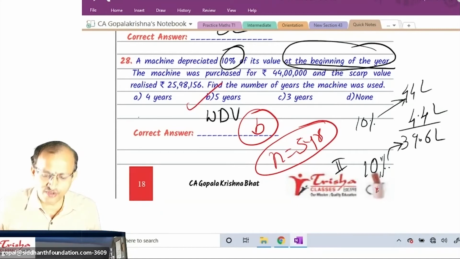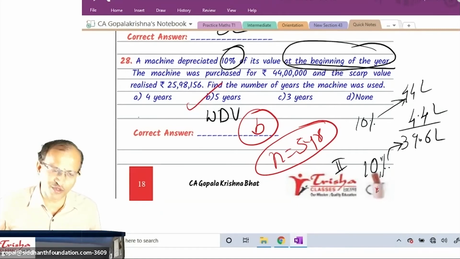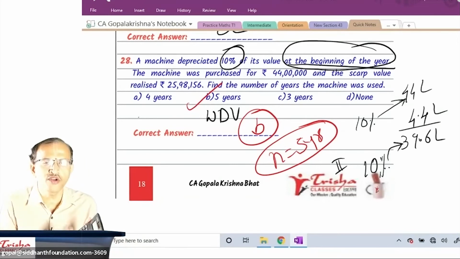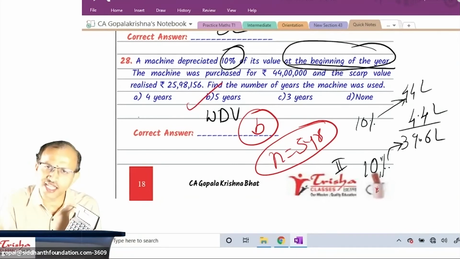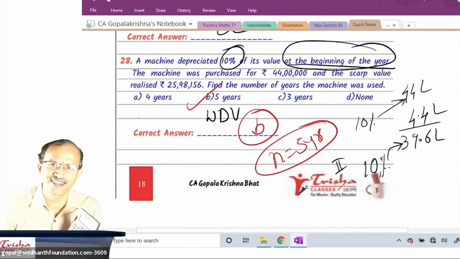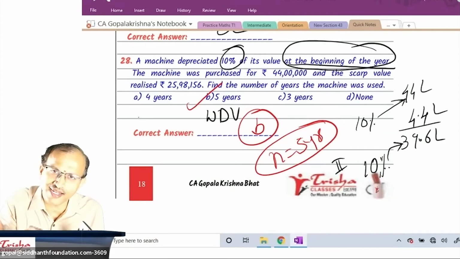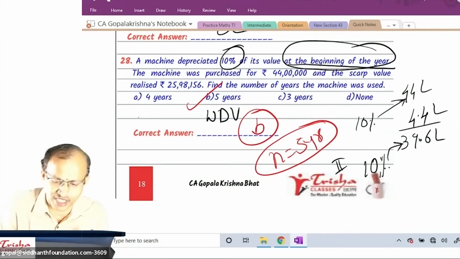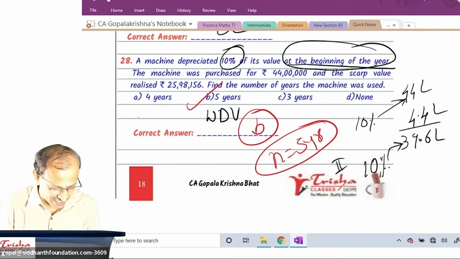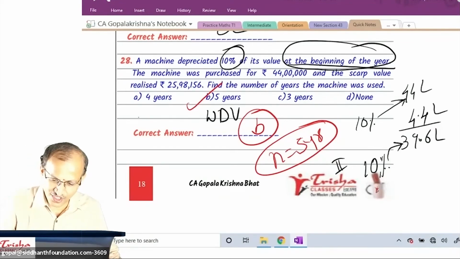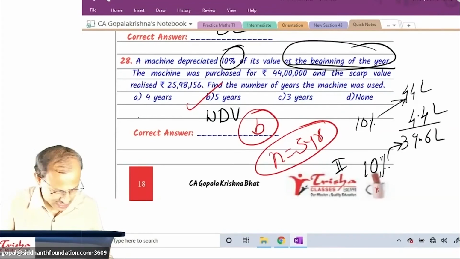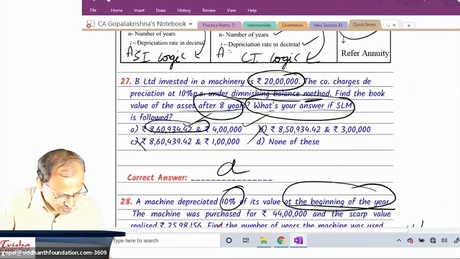Is this clear to everyone? Super. So one idea you got. We came to know your calculator knows SI, your calculator knows CI. Same way, your calculator knows straight line method of depreciation, which is otherwise also simple. Your calculator also knows WDV method of depreciation. What an interesting calculator it is, correct? Do you all agree with me? Super. So students, before I go to the next part, let us look at this question.